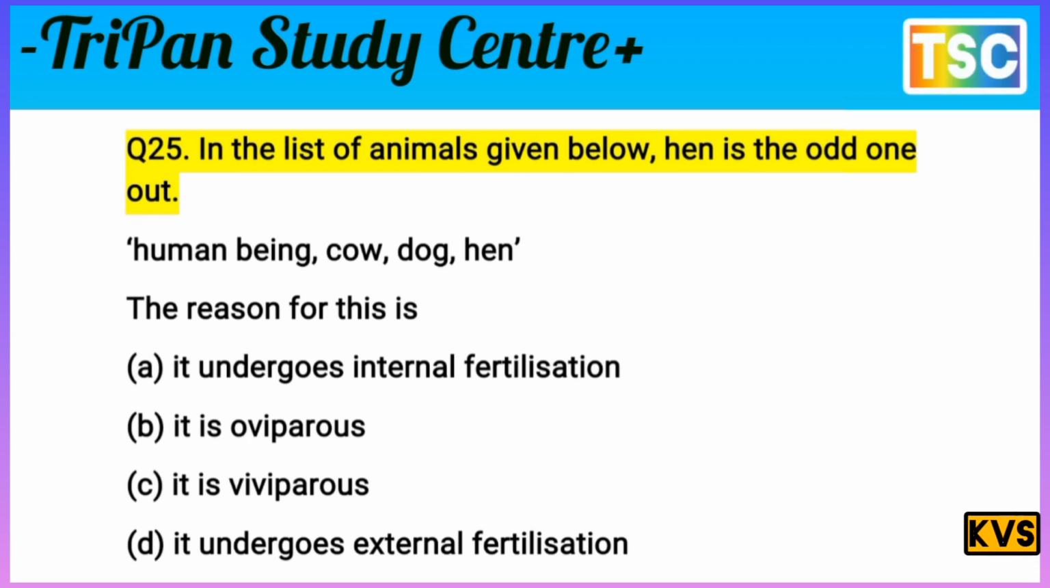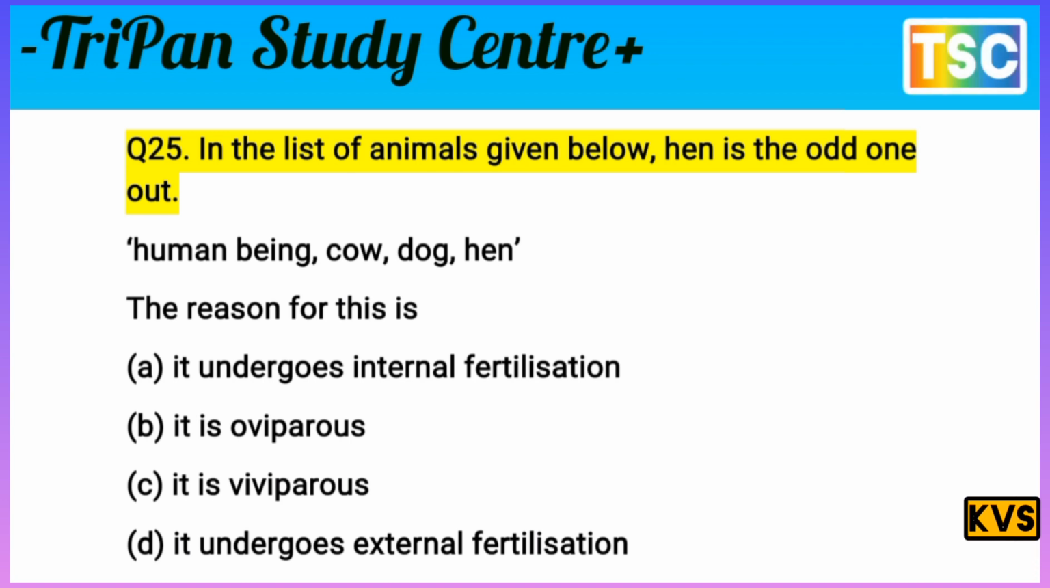In the list of animals given below, hen is the odd one out. The human being, cow, dog, hen. The reason is why the hen is odd. The question is clear. In the list of animals given below, human beings, cow, dog, hen, the hen is the odd one out.